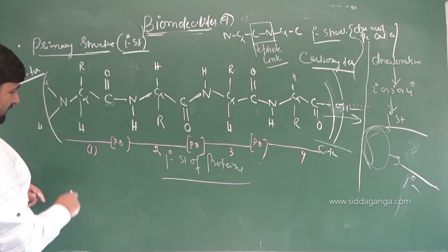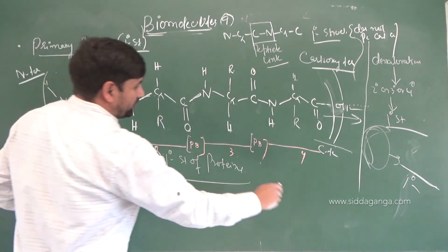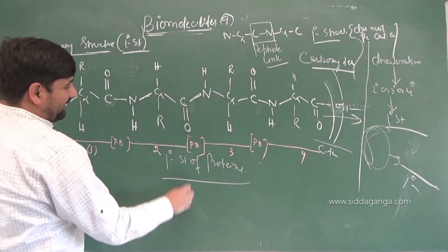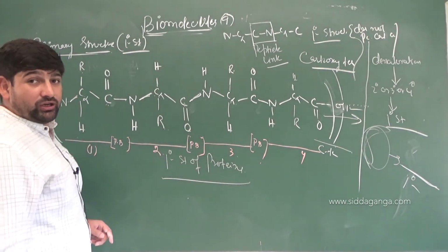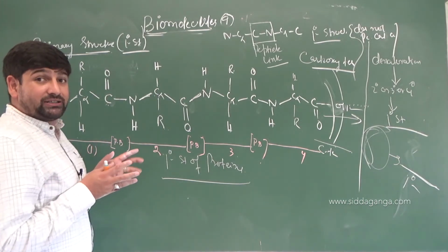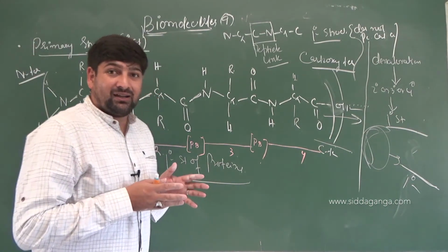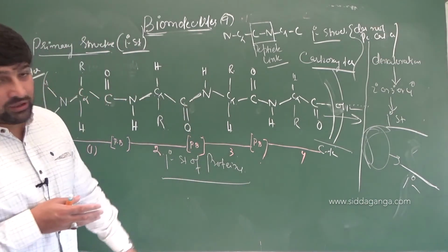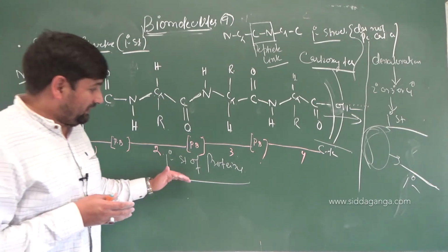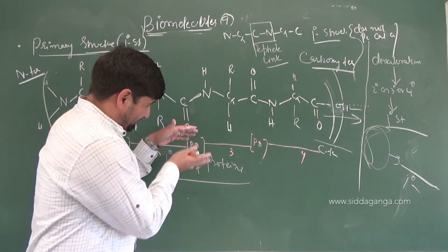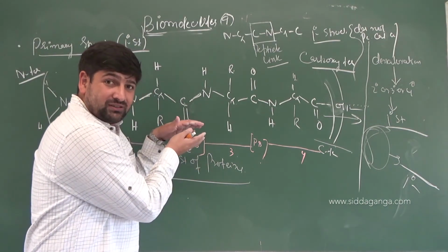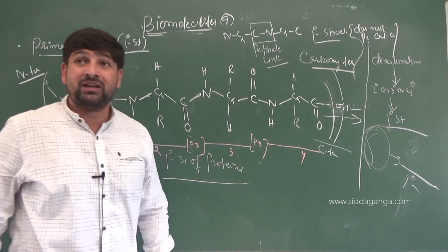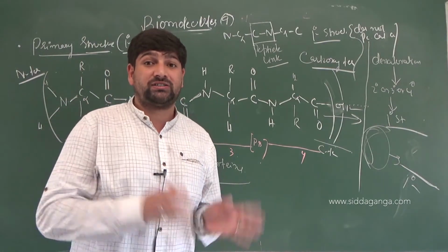What can happen is, if one more chain is arranged side on with each other, since CO is coming out, from there if NH is coming out, they can undergo hydrogen bonding. So interchain hydrogen bonding can strengthen the particular protein, but that won't be the primary. That will also be in the primary structure. Other one also in the primary structure. So when many primary structures interact with each other, they may result in the formation of a secondary structure of that whole molecule itself, which may perform different functions in a system.